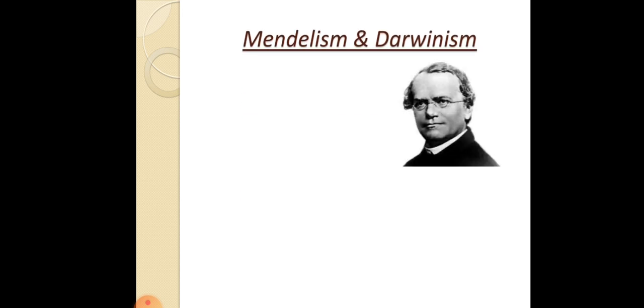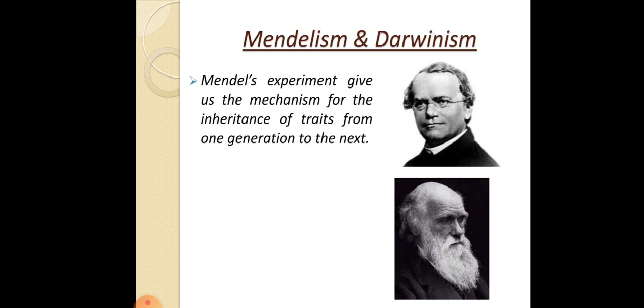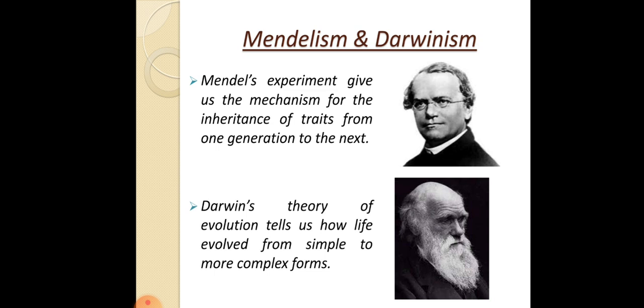Okay, before going to that, let us understand Mendelism and Darwinism in brief. So this is Mendel, if you remember him, and this is Darwin. Mendel's experiments give us the mechanism for the inheritance of traits from one generation to the next generation. Darwin's theory of evolution tells us how life evolved from simple to more complex forms. But none of them speaks about the origin of life.